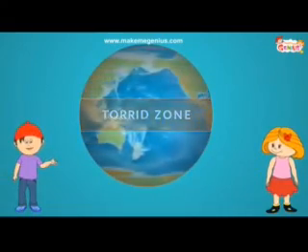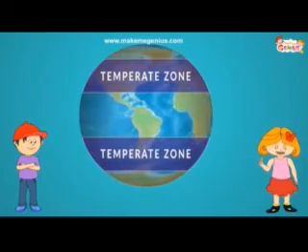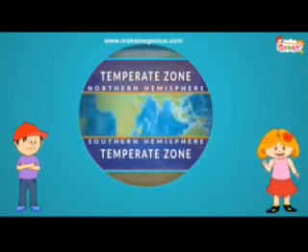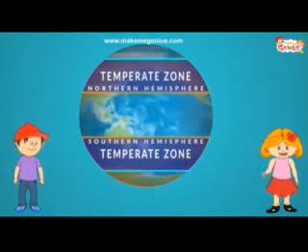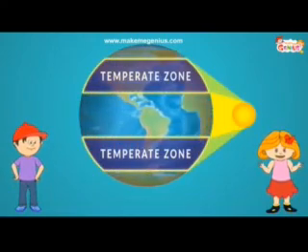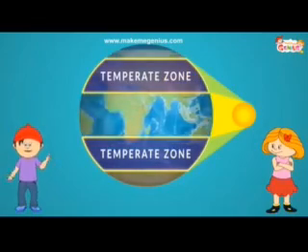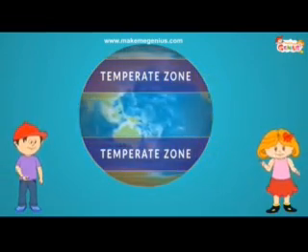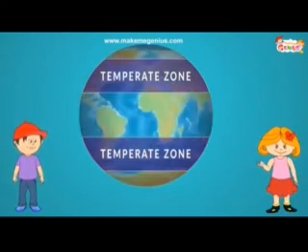Okay, now let's move on to the temperate zone. There are 2 temperate zones, one in northern hemisphere and one in southern hemisphere. It is the largest among all climate zones. The weather over here is moderate as the sun rays do not directly fall in the temperate zone. Moderate means it's neither very cold nor very hot. Yes, and in a few of these areas, there is year-round rainfall.